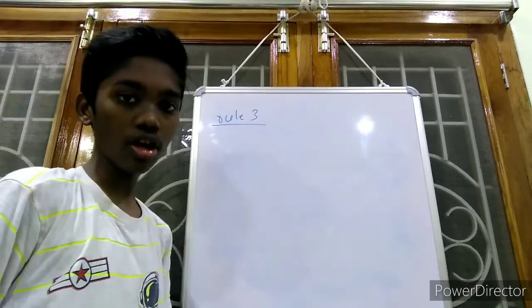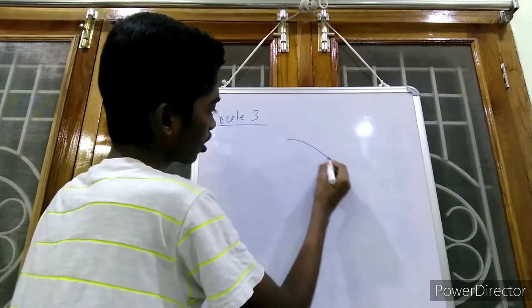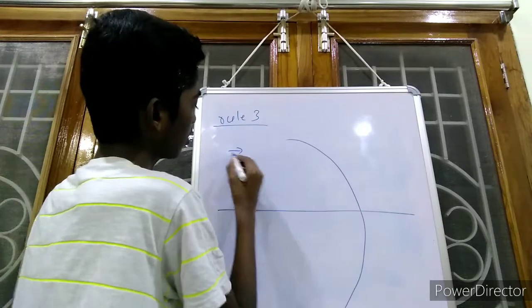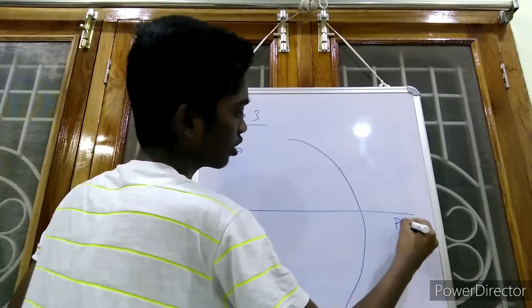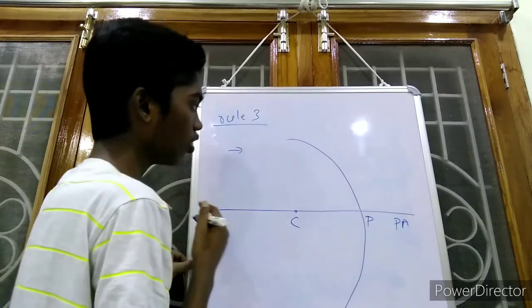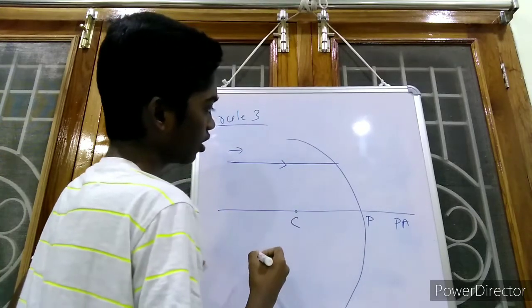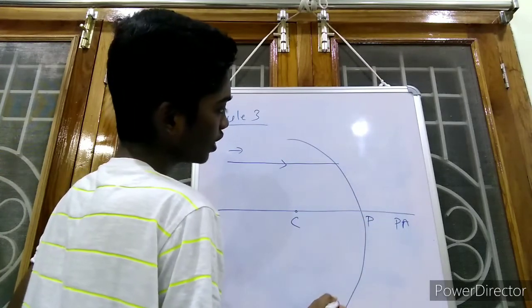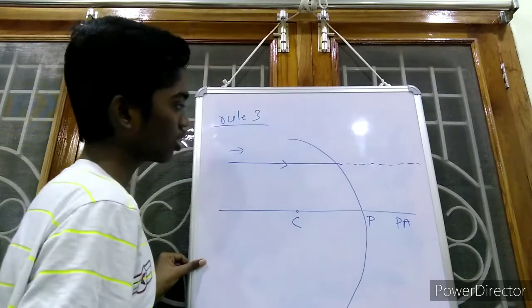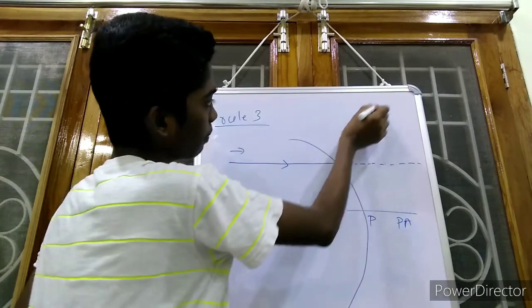Coming to rule number 3. Now if we consider a concave surface, this is the principal axis, this is pole, and this is center of curvature. Now if we consider an incident ray is passing like this, and if there would be no concave surface, then the light ray must be traveling in its own straight path, and we can draw the normal by joining this center of curvature and point of incidence.